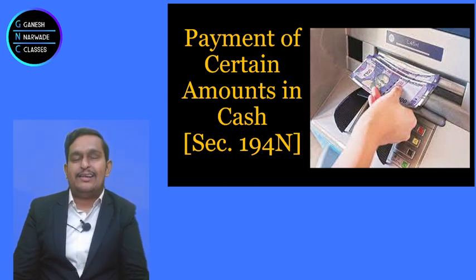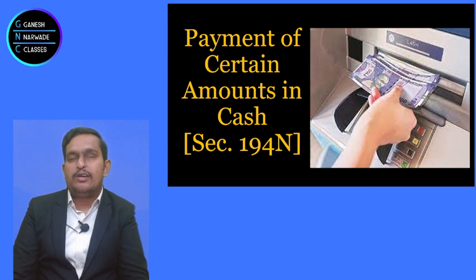One of my clients, Ramu, came to me and said, Ganesh sir, I have withdrawn 1.5 crores from the bank and bank did not give me 1.5 crores. But they gave me just 1 crore 47 lakhs. What is this?